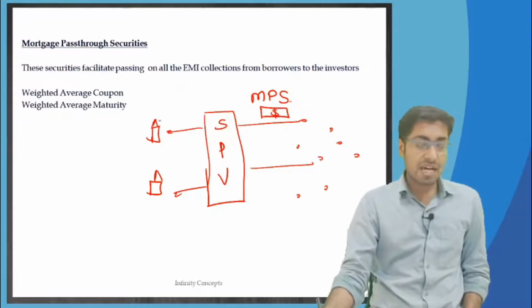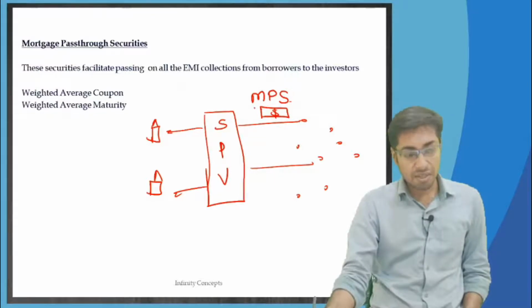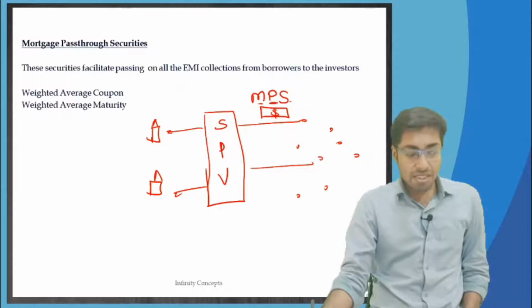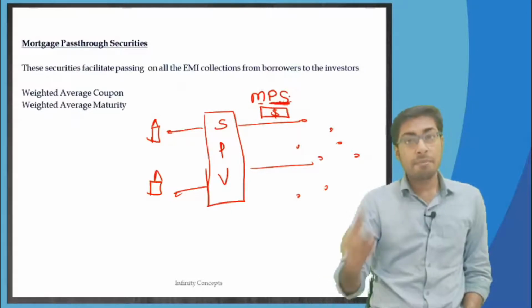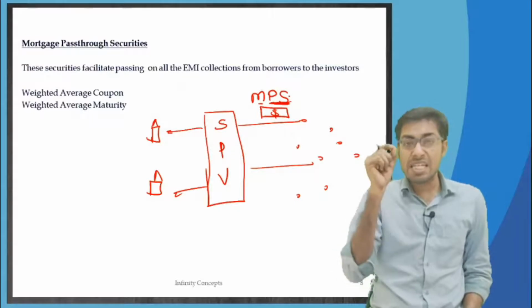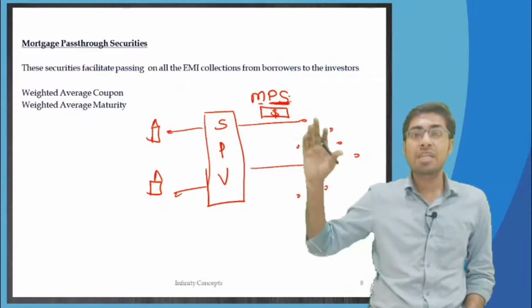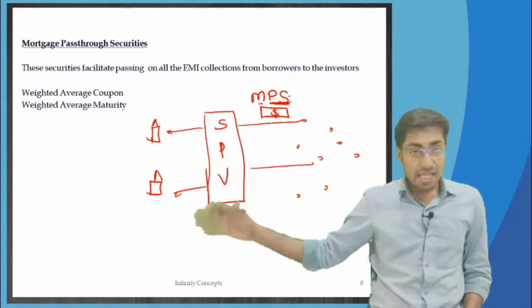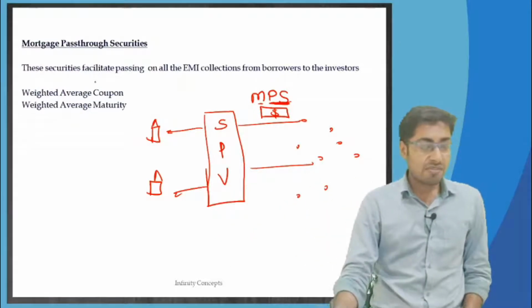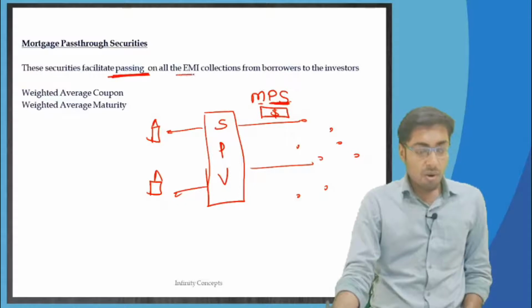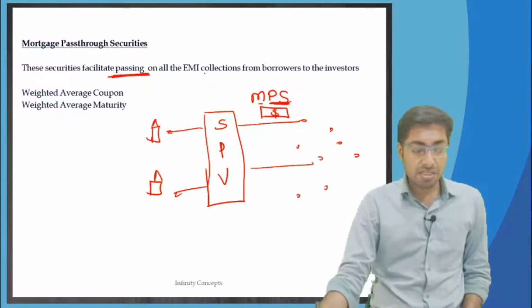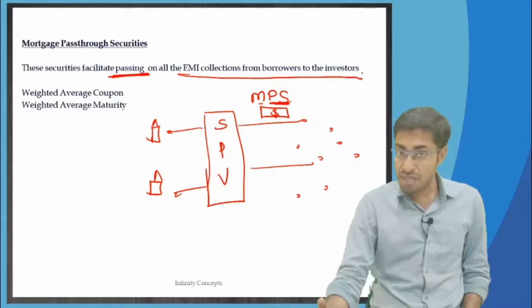Mortgage because these are residential mortgage-backed securities, these are residential properties and therefore mortgage. Pass-through securities. Why pass-through? Because it is going to pass on all the monthly installments that are coming from the home loan borrowers, and therefore they are known as mortgage pass-through securities. So these securities facilitate passing on all the EMI collections from the borrowers to the investors.